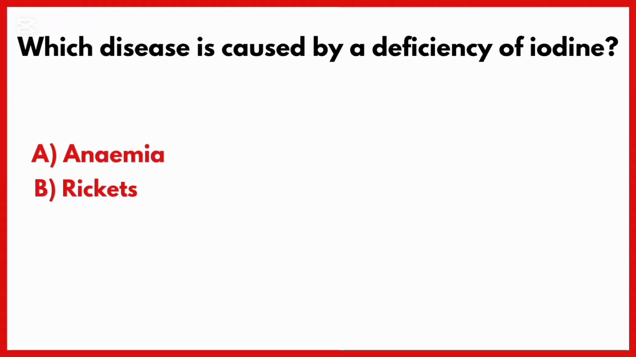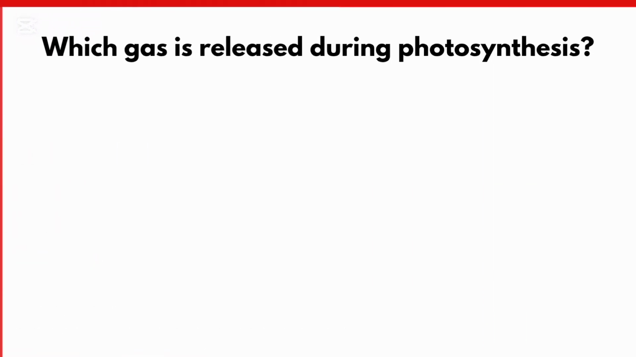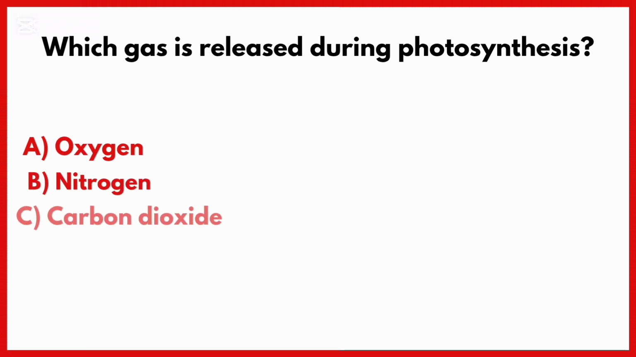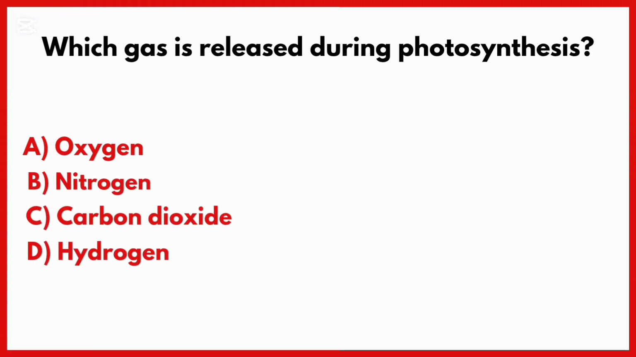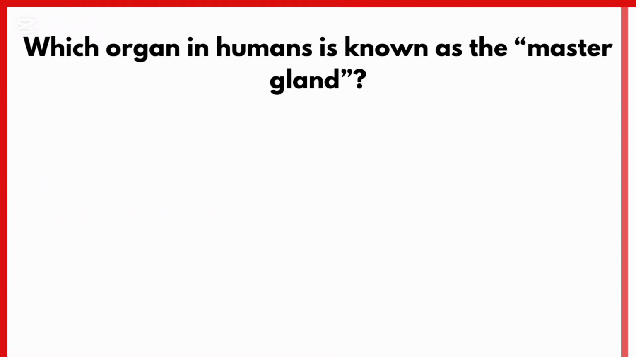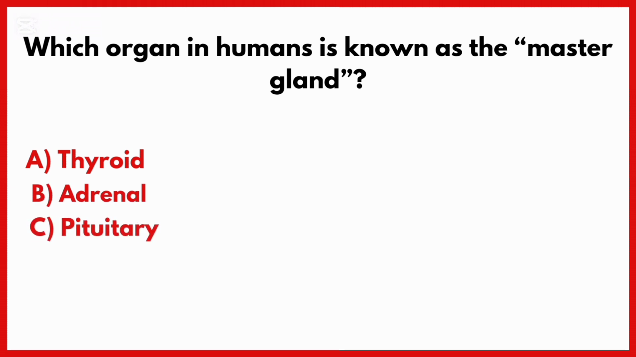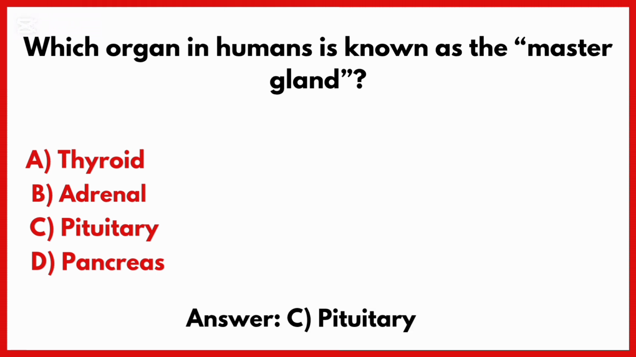Which disease is caused by a deficiency of iodine? Correct answer is option C. Which gas is released during photosynthesis? Correct answer is option A. Oxygen. Which organ in the humans is known as the master gland? Correct answer is option C. Pituitary gland is known as master gland.